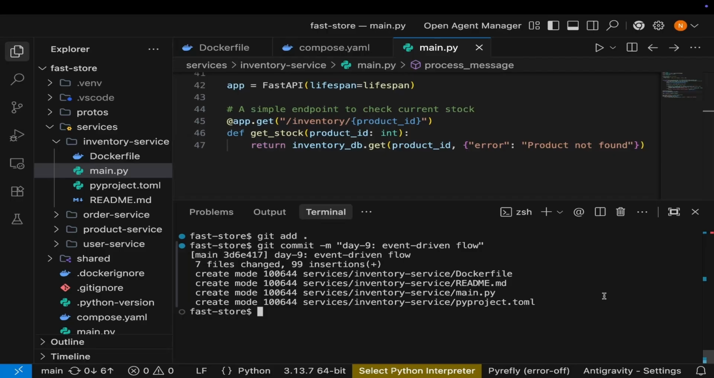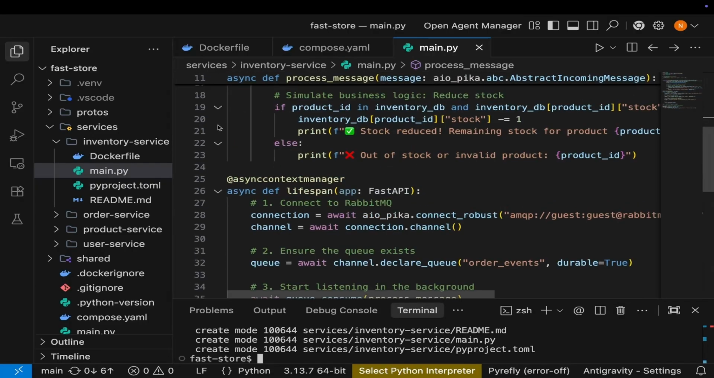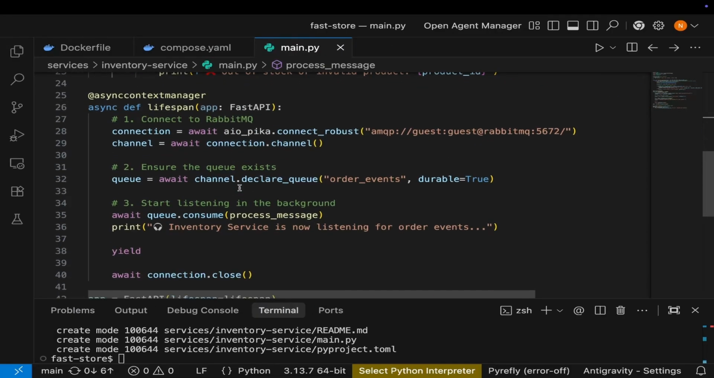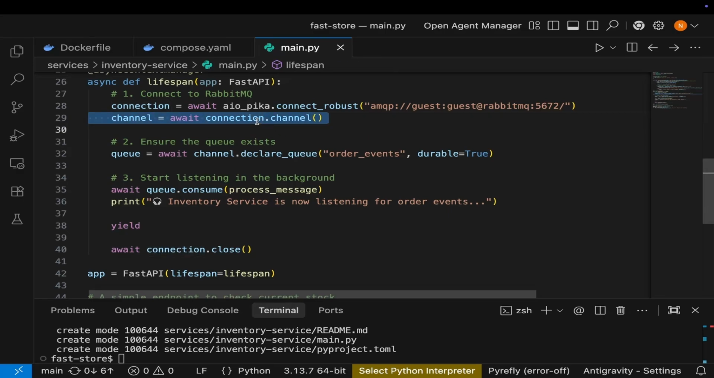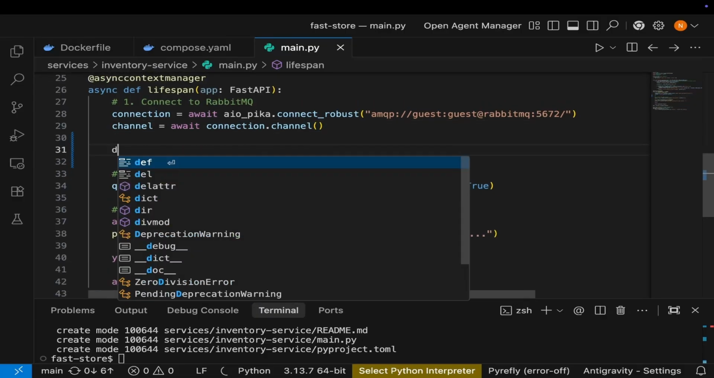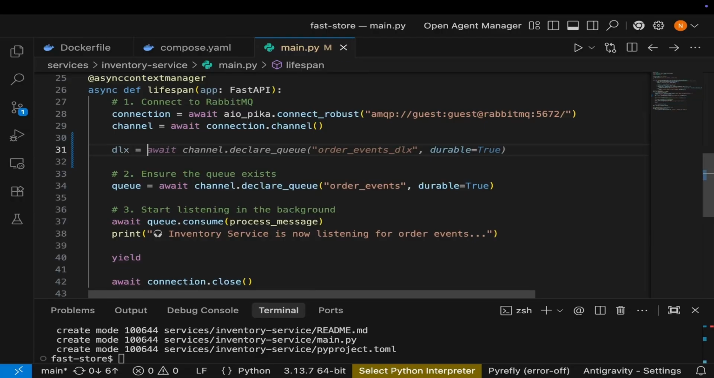So open inventory service, then main.py, and update the lifespan. Let me reduce this terminal, and yeah, we go to the lifespan function. Maybe close that so that you can see things better. After this line 29, I'm going to declare the dead letter exchange and the dead letter queue. So we shall have two variables, DLX for dead letter exchange, which will be equal to await.